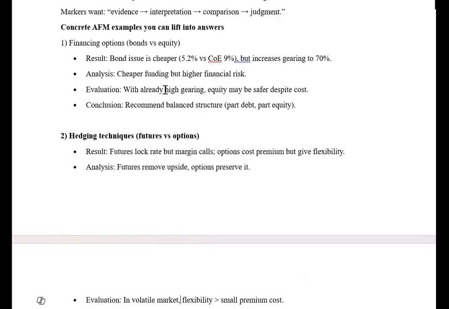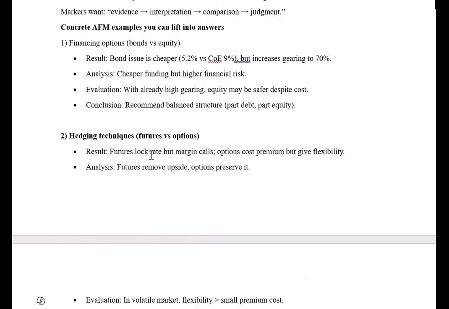And in recommending the equity, if there is some issue, for example, company has not given dividend for 5 years, you will then tell that it is also difficult to raise funds from the equity because you have not given dividend for few years. Recommend balance structure, partly debt, partly equity in that case.